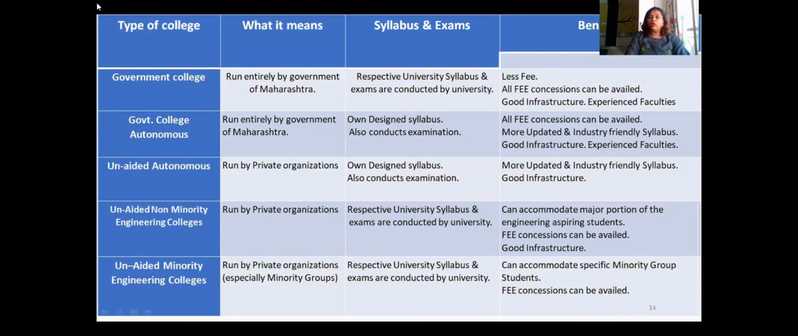Now, unaided autonomous. Unaided means private organizations or private institutes. These are private institutes but autonomous. So that's why they also design their own syllabus, they also conduct their own exams. Here also they have a very good infrastructure.